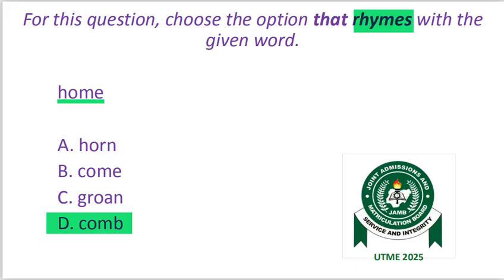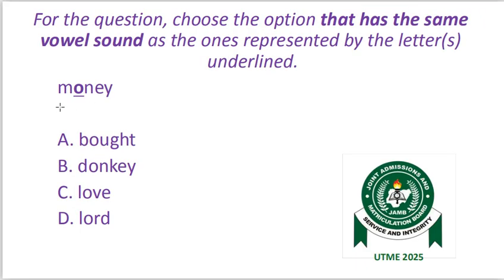Let's move to the next question. The question has the same instruction. Choose the option that has the same vowel sound as the one represented by the letters underlined. And we have the word money. The letter O is underlined, and the letter O gives us the uh sound. A. Bought. B. Donkey. C. Love. D. Lord. The uh sound can also be found in option C.